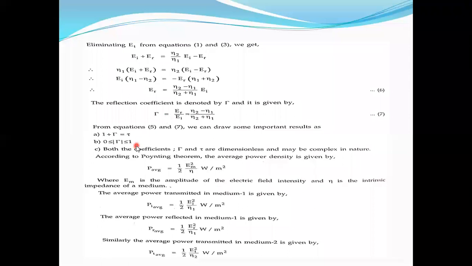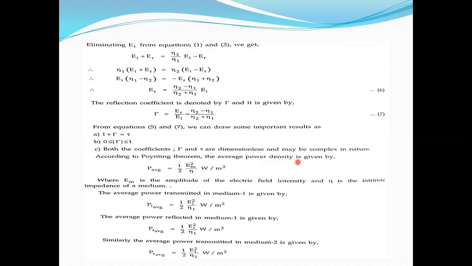You know the reflection coefficient is always between 0 and 1. Already we have seen that concept in transmission lines. Now, the reflection coefficient and transmission coefficient are dimensionless, because they are ratios of electric intensities, and may be complex in nature.